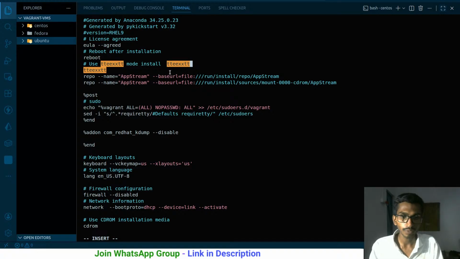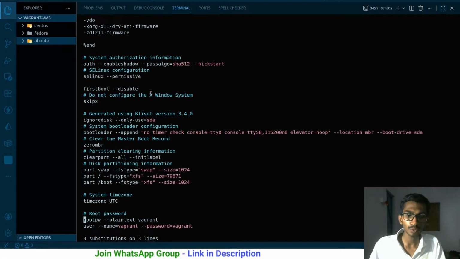In that case, let me save it first of all. Now with the extend command, I want to search for TTEEXXTT and replace it with text. If 2 words are repeated in the same line, only the first word will be replaced. If there is only 1 word in the line, that's no problem. But if 2 words are there in the same line, only the first of them will be replaced.